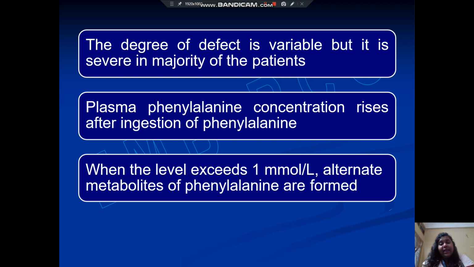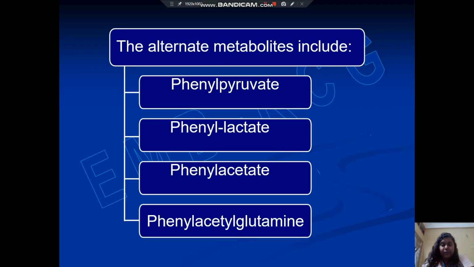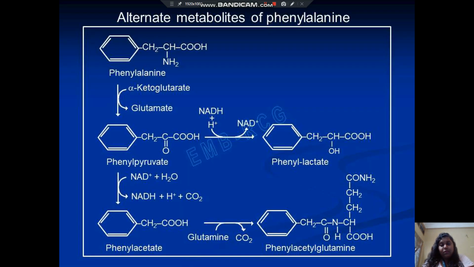Plasma phenylalanine concentration rises after ingestion of phenylalanine. When the level exceeds 1 millimole per liter, alternate metabolites of phenylalanine are formed. The alternate metabolites include phenylpyruvate, phenyllactate, phenylacetate, and phenylacetylglutamine. These are the structures of the alternate metabolites of phenylalanine.